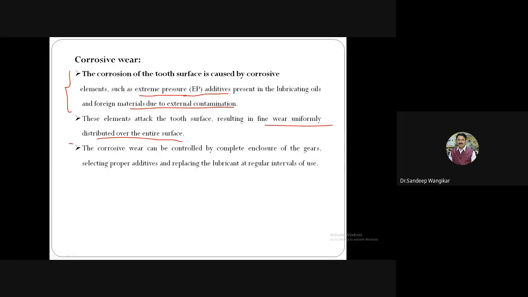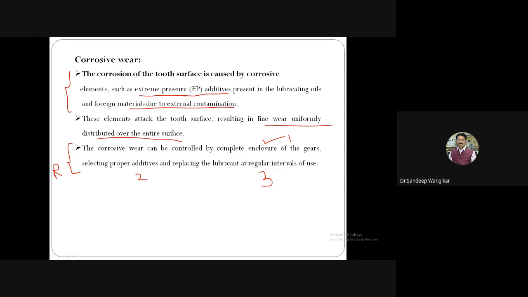How to control it? What are the remedies? The corrosive wear can be controlled by complete enclosure of the gears, very first part; selecting proper additives; and replacing the lubricant at regular intervals of time. So three remedies are given. Complete enclosure of the gears.